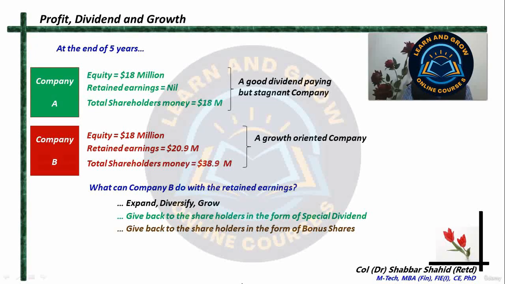I hope the concept of profit, dividend, and growth are clear to you. So when you find that a company is a good dividend paying company, that does not necessarily mean that it is a good company. On the other hand, if you find that a company is not giving dividend or not giving adequate dividend, that does not necessarily mean that that is not a good company. Alright?